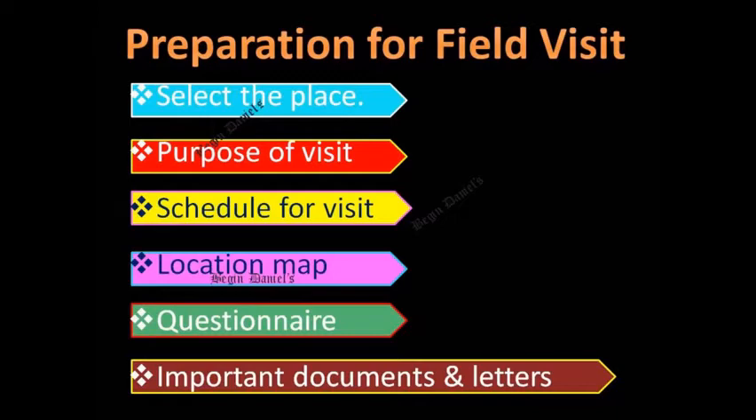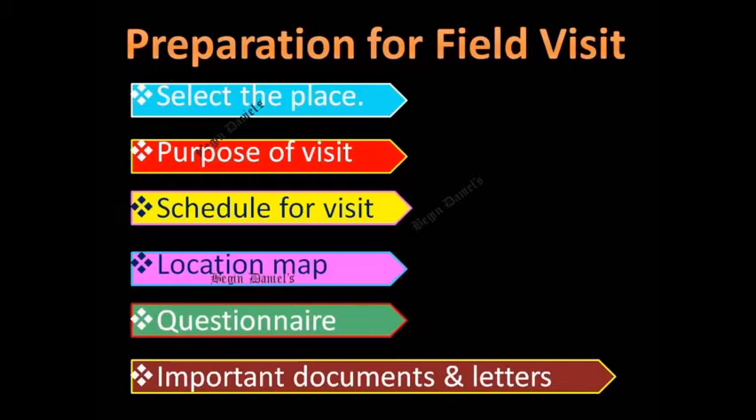Now, when they select a place, the next thing they have to do is know the purpose, the reason why they are visiting this place. Then they have to make certain plans for visiting this place. Also, they have to know about the location of the place, that is where this place is located.